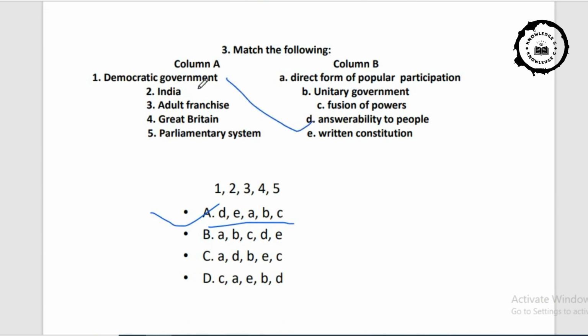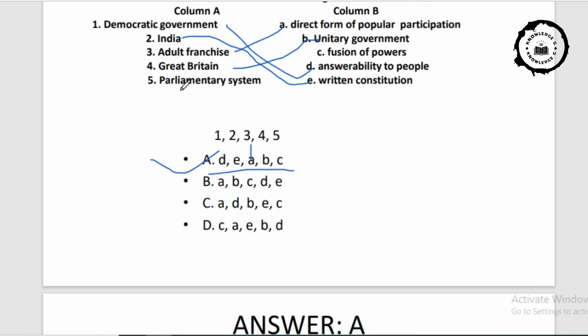Option A connects to D, and option 2 connects with E in column B, written constitution. In the same way, 3, adult franchise, is directly connected with direct form of popular participation. In the 4th, Great Britain, directly pointing towards unitary government, not a federal structure, and parliamentary system reflects fusion of powers.